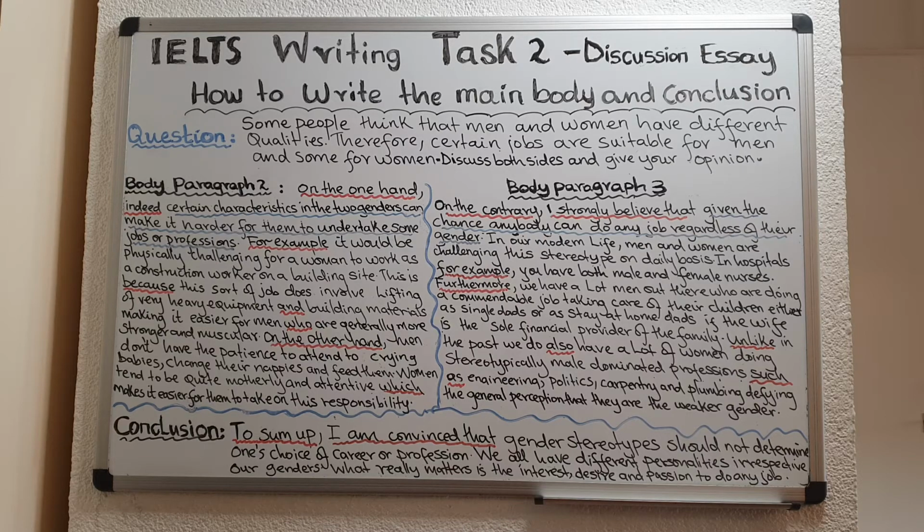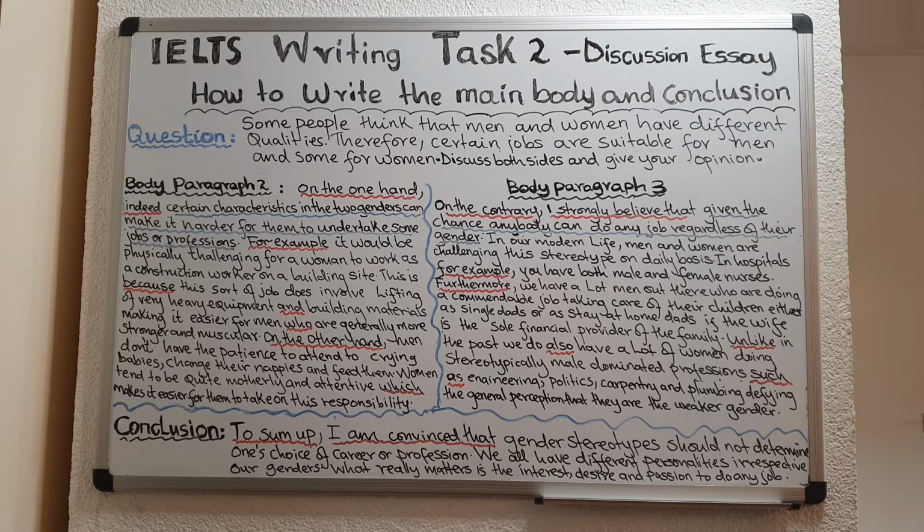Now, remember when it comes to your IELTS Writing Task 2, there are some very important points that you need to remember. The first thing is that you get only 40 minutes for your writing task 2.